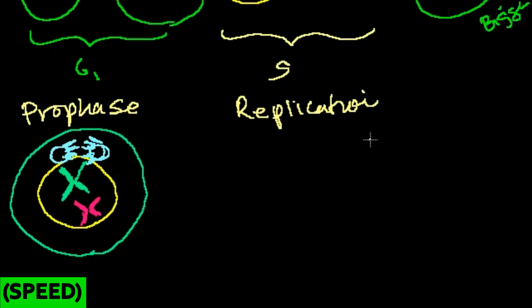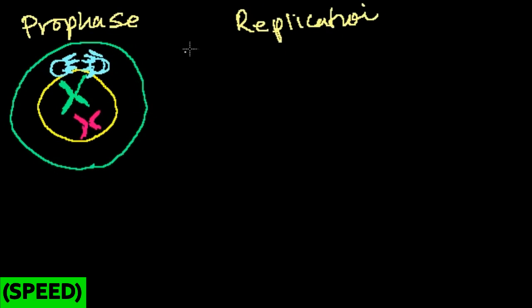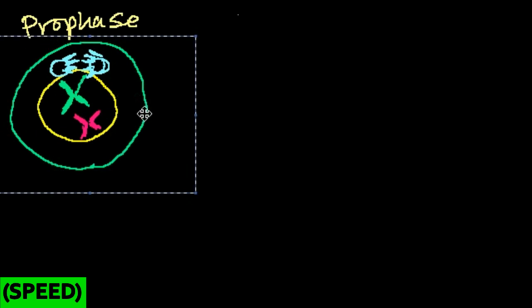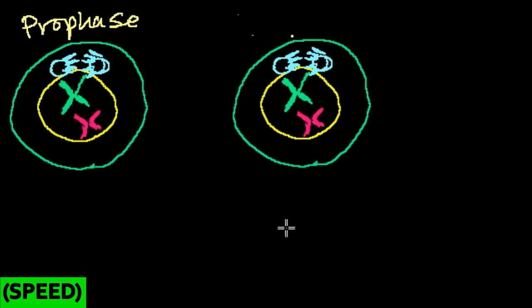Now, as prophase progresses, it eventually gets to the point where... I don't want this word replication written here. It makes it confusing. Let me delete that. So as prophase progresses, the nuclear envelope actually disappears. Let me redraw this. Let me copy and paste what I've done before. Put it there. So as prophase progresses, the nuclear envelope starts to disassemble. So this starts to actually dissolve and disassemble. And then these things start to grow and attach themselves to the centromere.